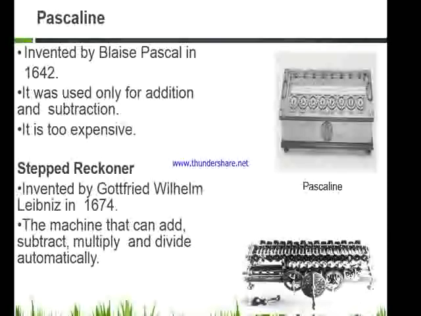And this computer could do calculations for bigger digits, that is, it could add and multiply numbers of up to 8 to 16 digits in various steps, and hence it is called the stepped reckoner. This computer is also kept in the German museums for display.